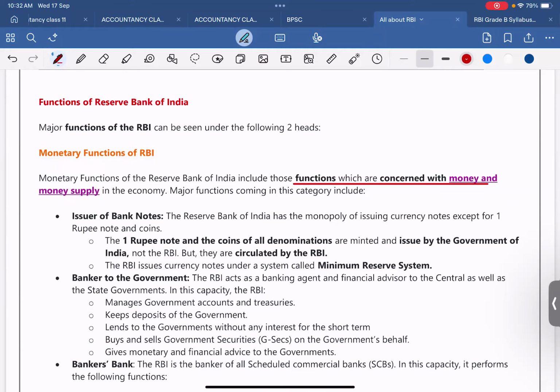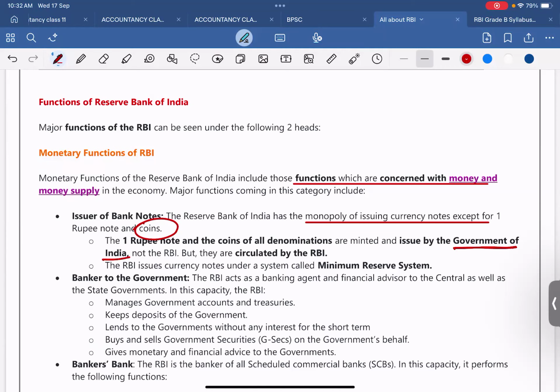Issuer of banknotes. The Reserve Bank of India has the monopoly of issuing currency notes except for 1 rupee notes and coins. Coins are not issued by the Reserve Bank of India. The 1 rupee note and the coins of all denominations are minted and issued by the government of India, not the RBI, but they are circulated by the RBI.